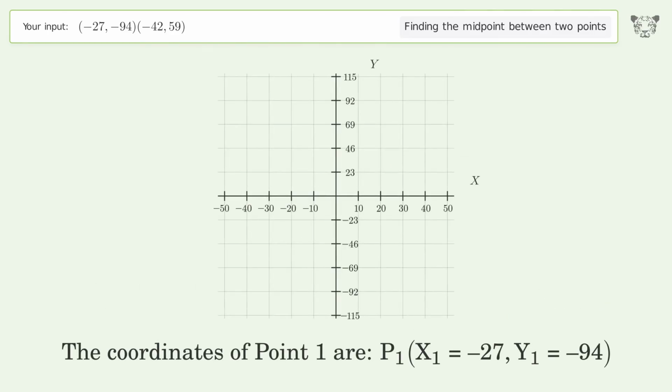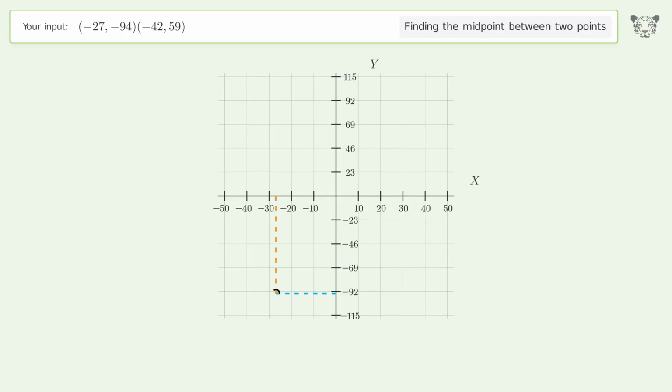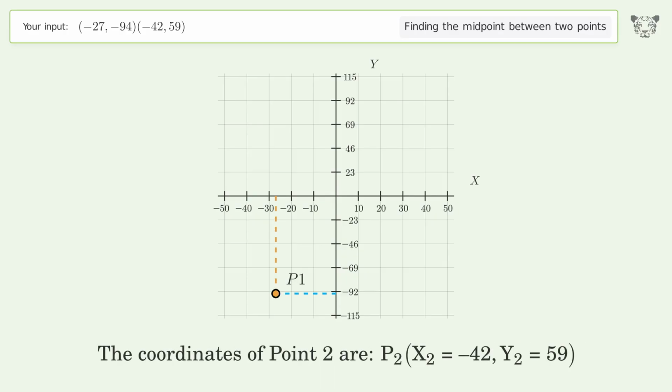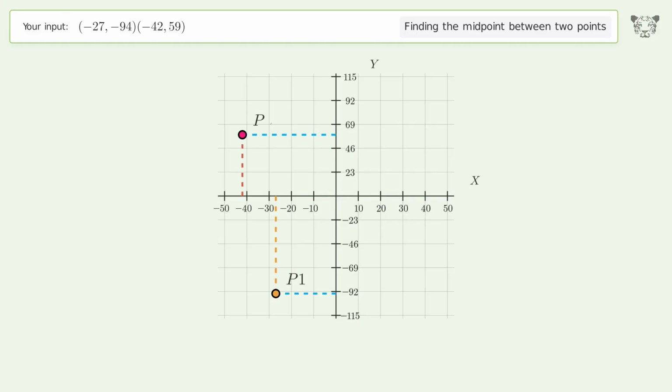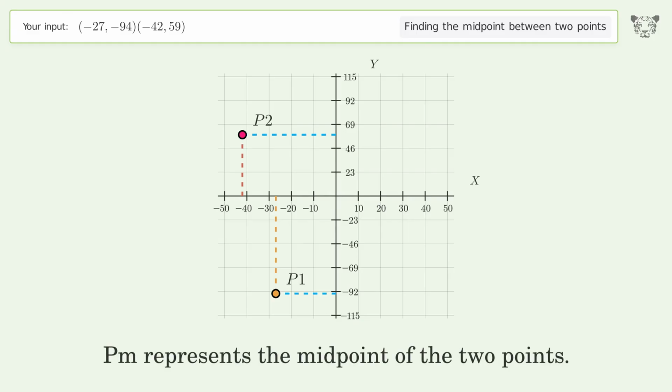The coordinates of point 1 are, x1 equals -27, y1 equals -94. The coordinates of point 2 are, x2 equals -42, y2 equals 59. PM represents the midpoint of the 2 points.